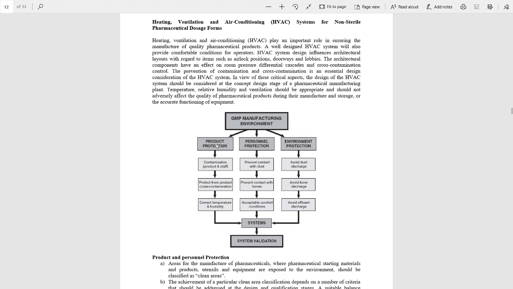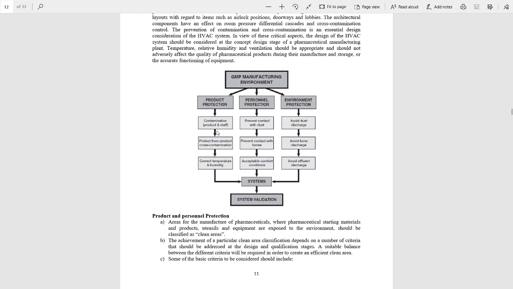Now we can see in this flow chart the GMP manufacturing environment. We have already discussed the GMP topic. Then these are categorized into three categories: product protection, personal protection, and environment protection. Product protection: how will it take place?